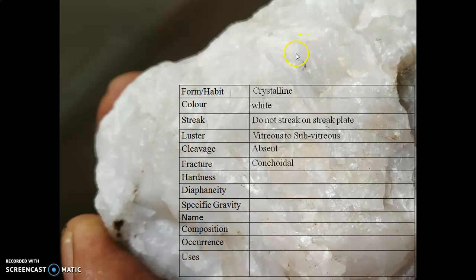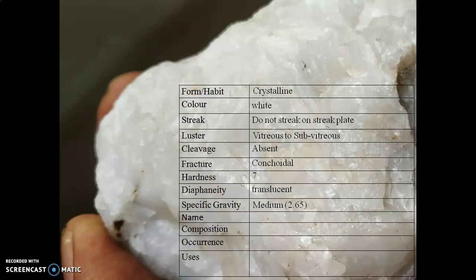You can see conchoidal fractures, right, in there. Hardness is 7, diaphaneity translucent: light can pass through only the edges of the mineral, translucent, right.